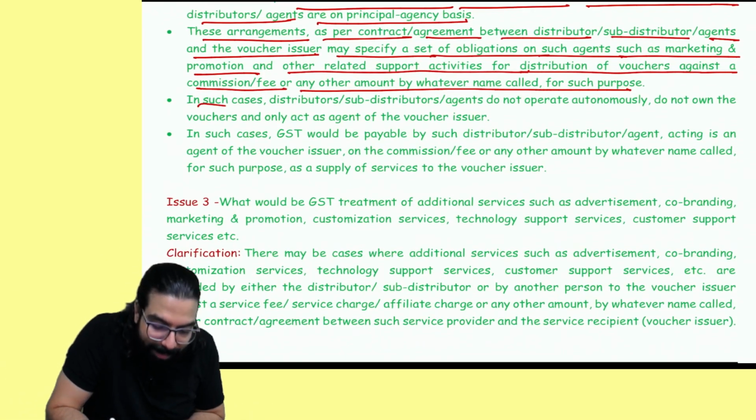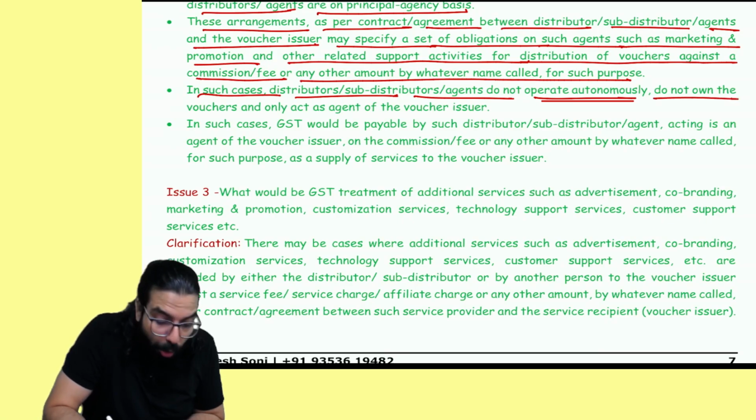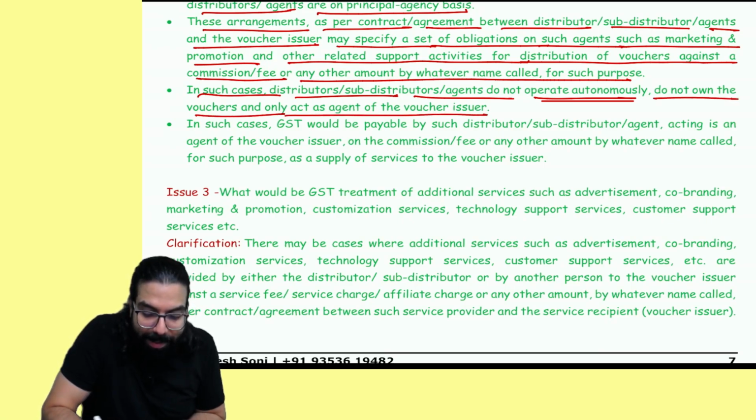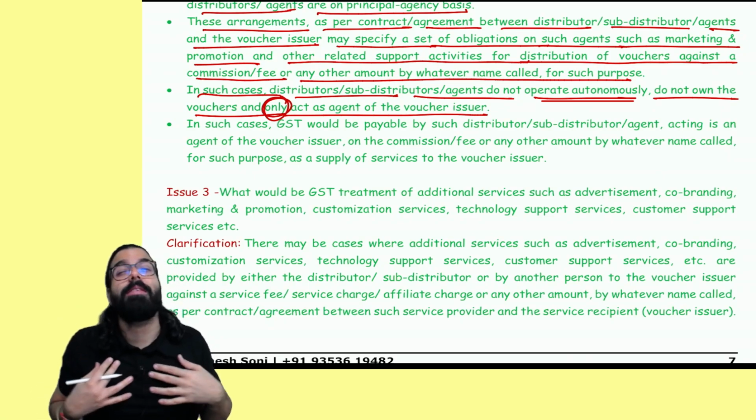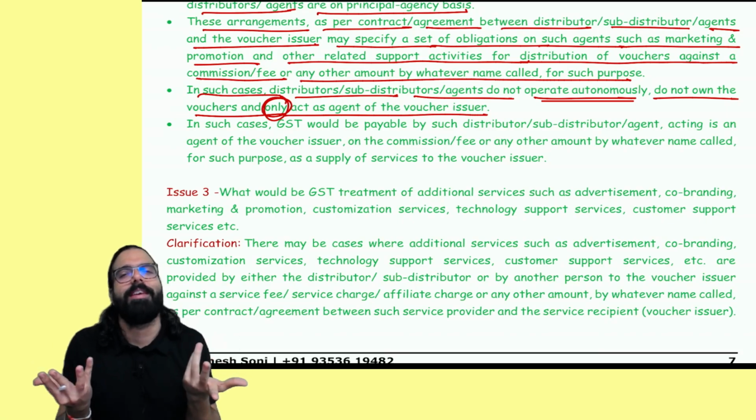Then, in such case, the distributor or sub-distributor agent does not operate autonomously, does not own the voucher and only acts as an agent. I'm not buying and selling. If I'm buying and selling, then there is no GST.